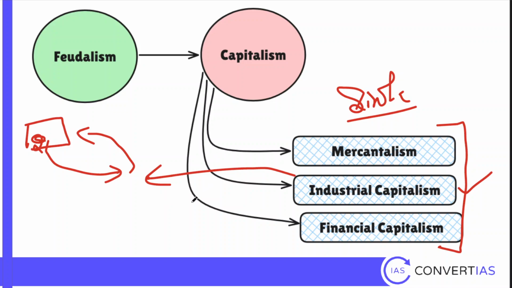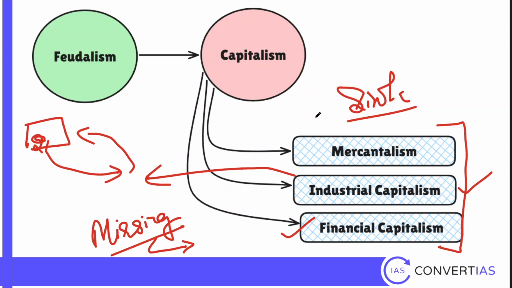This is why even today we face the issue of the missing middle. That means we don't have a manufacturing sector because we had a systematic deindustrialization process that took place during the colonial time. And we need industries for jobs because this is a labor intensive sector. Still, India is a service driven economy. That's why we have labor shortage. So after mercantilism, they did industrial capitalism. This is a process that is happening all around the world. Keep that in mind. And the final stage is financial capitalism.